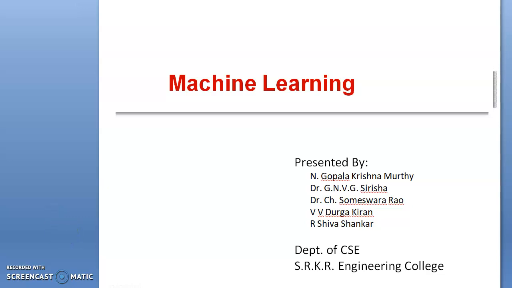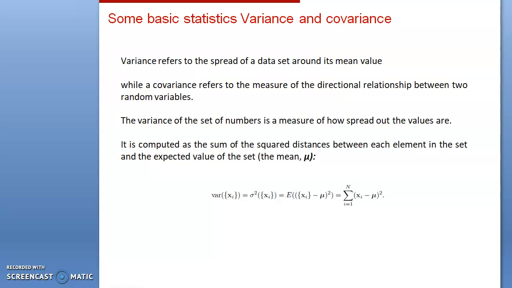Now I am going to explain one of the concepts from machine learning: some basics about statistics called variance and covariance. Variance refers to the spread of a data set around its mean value, while covariance refers to the measure of the directional relationship between two random variables.